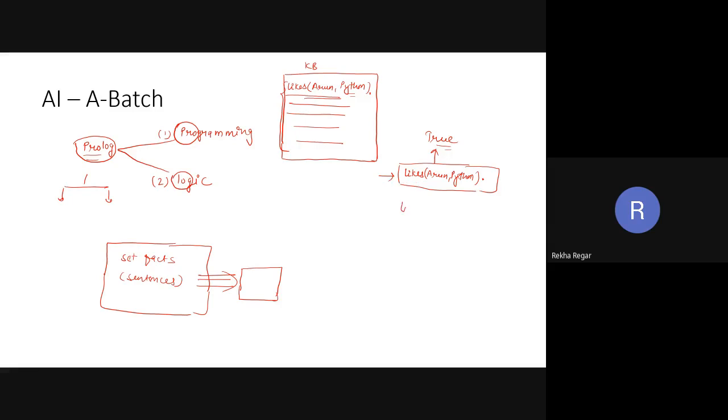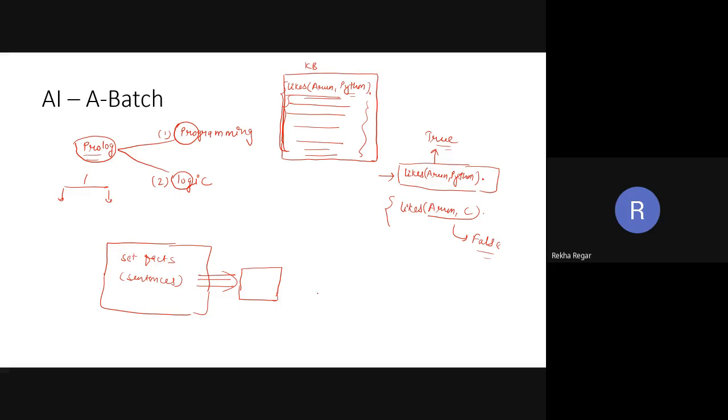Suppose I ask likes, Arun, C. You can see that in the knowledge base, whatever knowledge we provided to the system, the system doesn't have Arun likes C. So for such a query, it gives the result false.